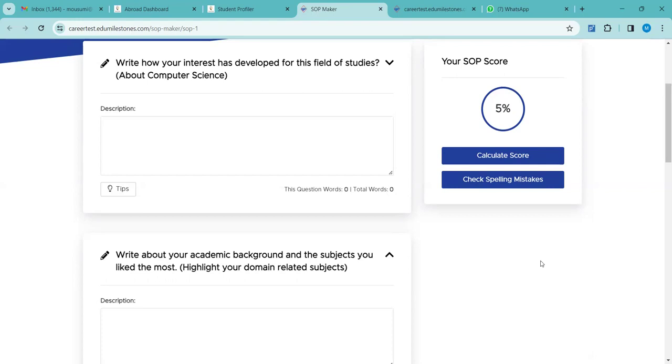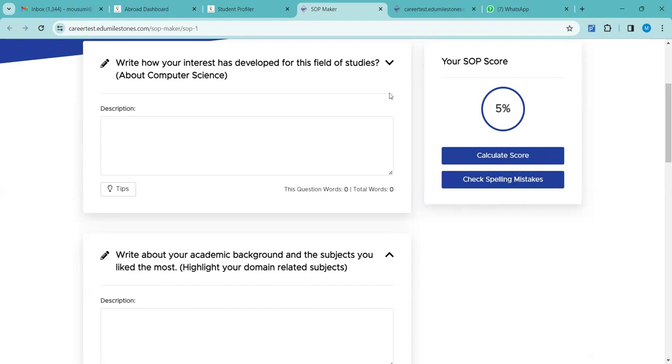Okay, but as of now, whatever information the student puts, that only will be compiled together. Okay. And here also, they can check. As you can see towards the right side, after they are done with the drafting of the SOP, they can click on the calculate score option and check how strong their SOP has been drafted. And accordingly, they can proceed or they can revise it. Clicking on the spelling check, spelling.